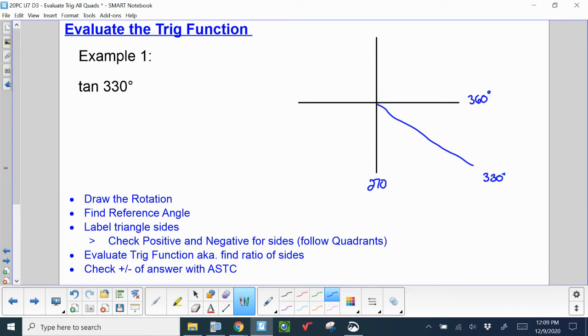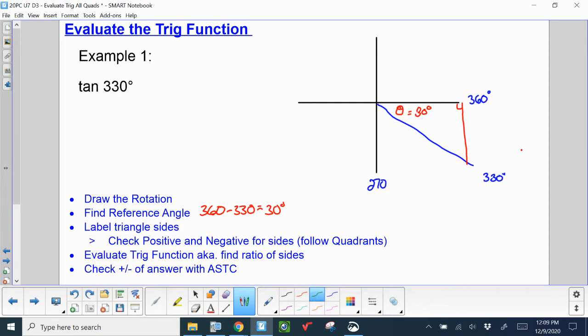Then we need to find the reference angle, just like we did in day 2's video. Remember that the reference angle requires that we subtract the rotation to the nearest x-axis pole. So I'm going to take 330 degrees and subtract that from 360 degrees, which is the nearest x-axis pole. So 360 minus 330 gets you 30 degrees. Where have I seen 30 degrees before? That's my special right triangles. So now I can label my sides of this triangle.